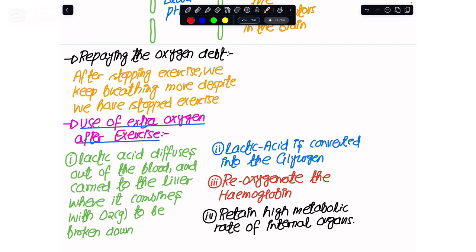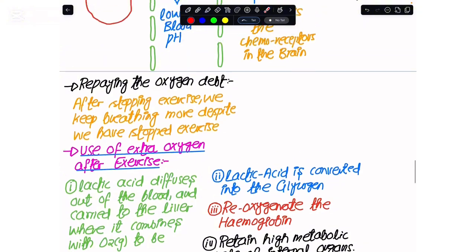But this is not the only situation. The extra oxygen gas would also be used to reoxygenate the hemoglobin, and post exercise my internal organs are still working at a higher metabolic rate, so for the maintenance of that high metabolic rate I am required to supply more oxygen gas than usual. So this is why post exercise, we keep on inhaling more oxygen gas. Now the last situation is: what mechanism or metabolism would be initiated in my body that would lead to an enhanced breathing rate?